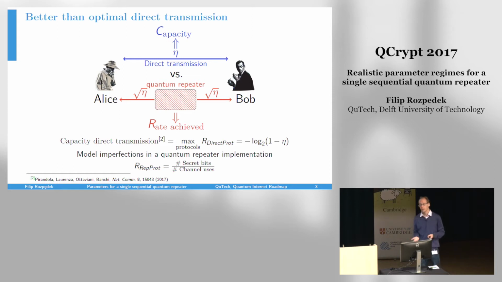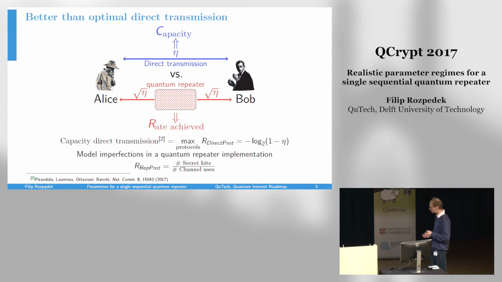And then as a second step, we give Alice and Bob access to a quantum repeater, which is just some device that is placed somewhere between Alice and Bob, possibly in the middle. This device is going to be imperfect, so it's going to have some intrinsic losses, and the operations that it will perform will be imperfect.